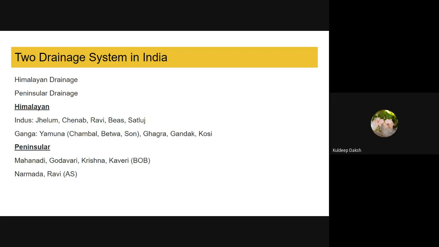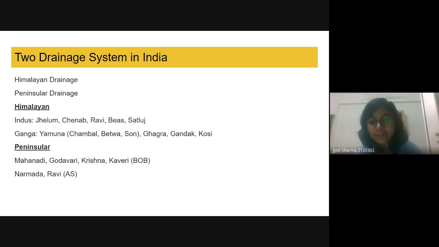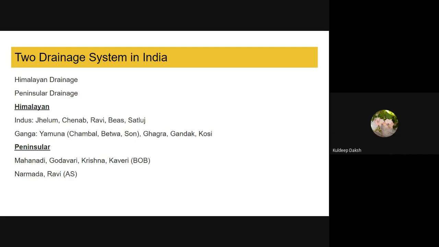Exactly, this is one of the important points. It is a perennial river. And in peninsular drainage system, the water is recharged from monsoon and some rainfall, not from snow and glacier.